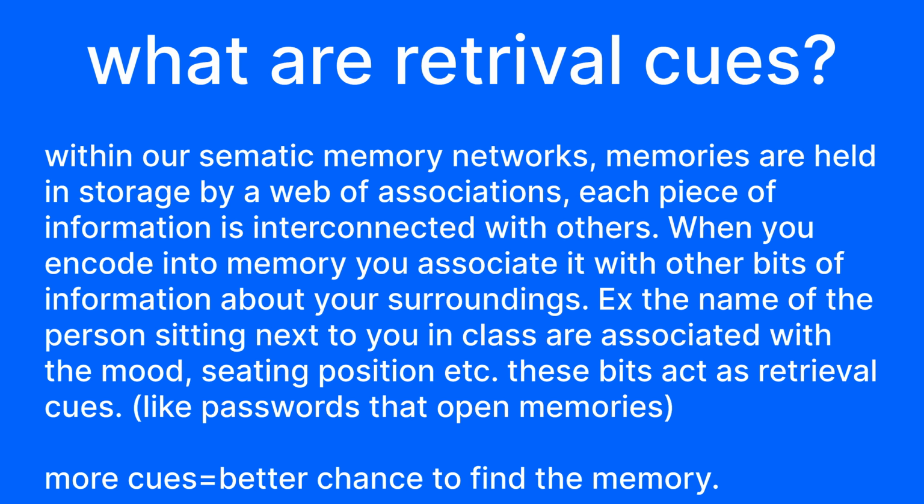Within our somatic memory networks, memories are held in storage by a web of associations. Each piece of information is interconnected with others. When you encode a memory, you associate it with other bits of information about your surroundings. An example would be the name of the person sitting next to you in class would be associated with the mood, seating position, and etc. These bits act as retrieval cues, like passwords that open memories. More cues equals a better chance to find the memory.